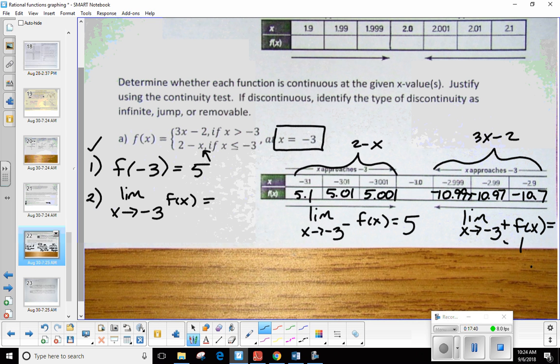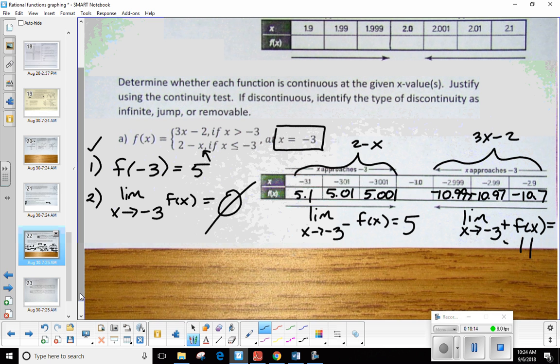Now, as I approach -3 from the right, what are the y's approaching? -11. Now, again, I want to emphasize this idea. The limit as we approach -3 only exists if I get the same value from the right and the left. Is that what happened? No, they are approaching two completely different numbers. So this guy doesn't work. So there's no need for me to do step number 3. I'm not going to be able to show that I can compare steps 1 and 2 and I get the same result. So this tells me there has to be some kind of discontinuity going on here.